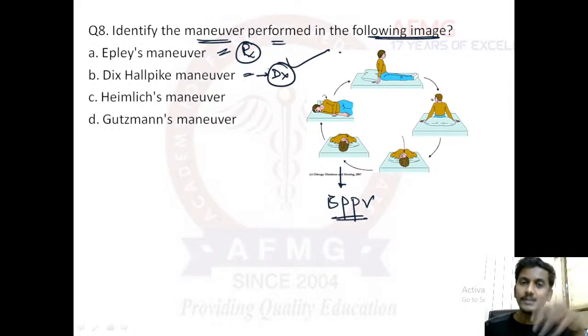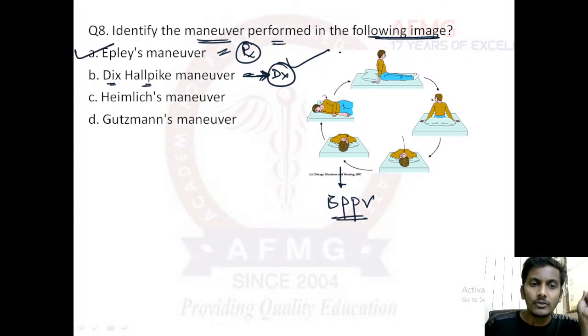So D for diagnosis, D for doctor, D for Dix-Hallpike, remember it like this. Because Dix-Hallpike maneuver is a diagnostic maneuver of BPPV, a doctor or an examiner is required to make you perform it. Whereas Epley's maneuver is a maneuver for treatment of BPPV, and it is usually performed by the patient alone. Here we can see the patient alone is changing the position. Therefore, the answer to this question is option A, Epley's maneuver.